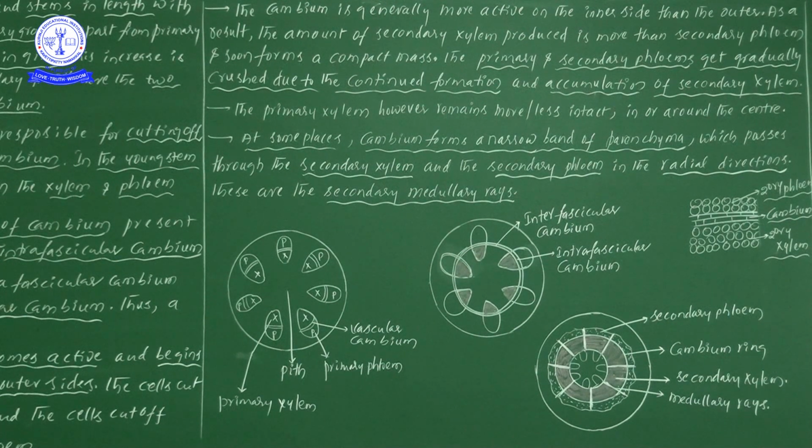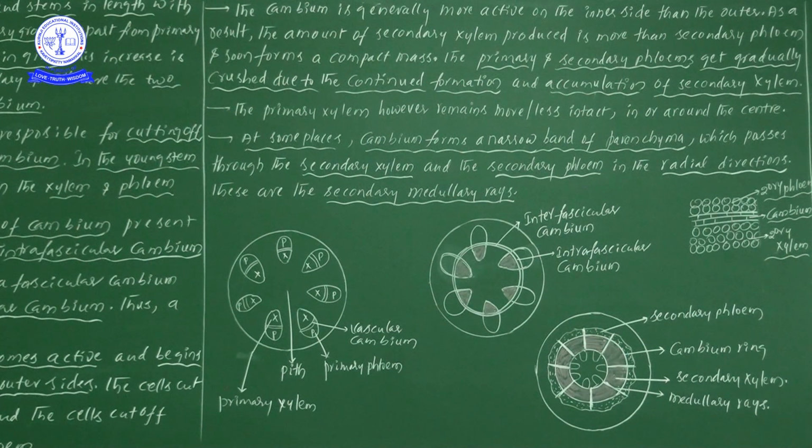Right now, due to the activity of cambium, more secondary xylem is formed towards the inside. This formation of more secondary xylem inside the cambium is also towards the center. At the center, the pith or medulla is there. This pith is the pink color structure you see here, and the pink color part is extending towards the center.